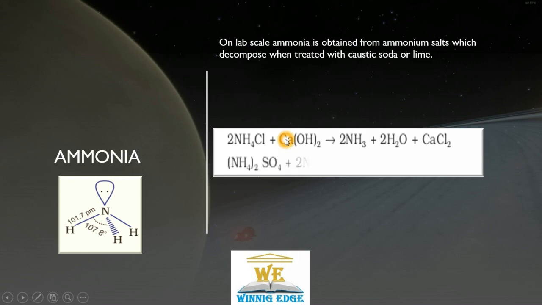Similarly, in the case of ammonium sulfate, we react it with sodium hydroxide, a strong base. H2SO4 is a strong acid, and ammonia is a weak base. So ammonium sulfate is a salt of a weak base and strong acid. When it reacts with a strong base, the weak base ammonia is replaced and comes out. We get sodium sulfate and water, with ammonia coming out from the reaction.